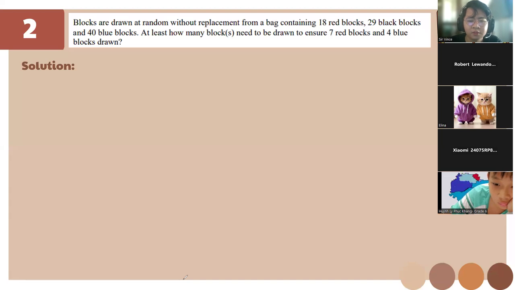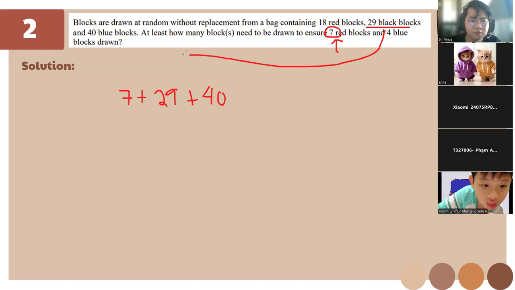Since what we need to ensure, 7, is bigger than 4, we'll follow the 7 one. So our solution is gonna be like this: 7 plus 29 and plus 40.